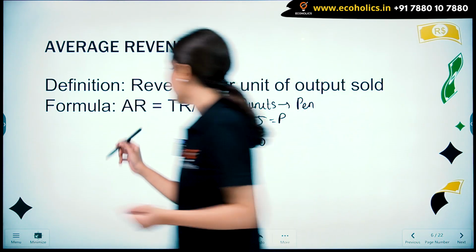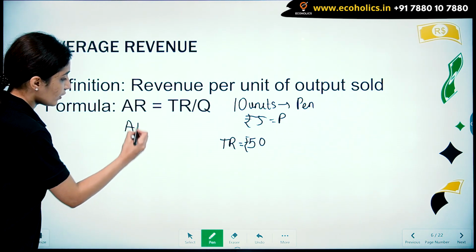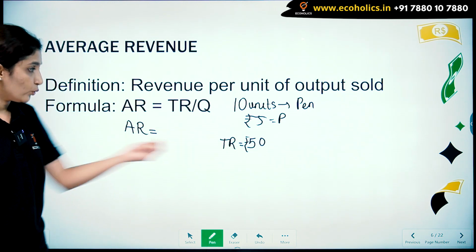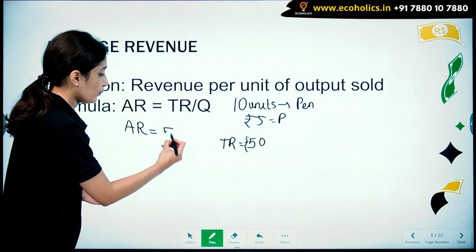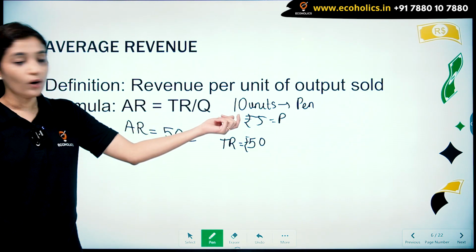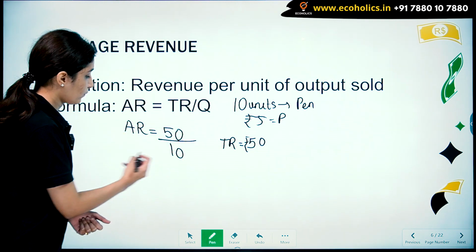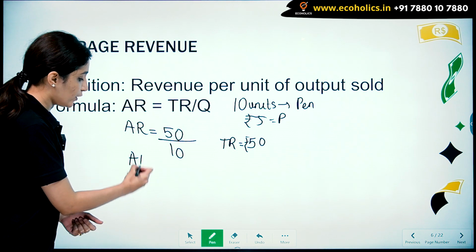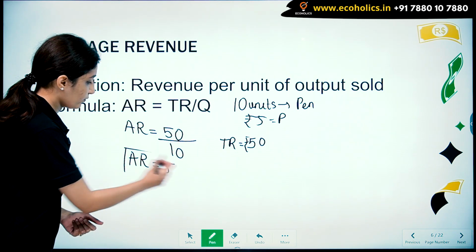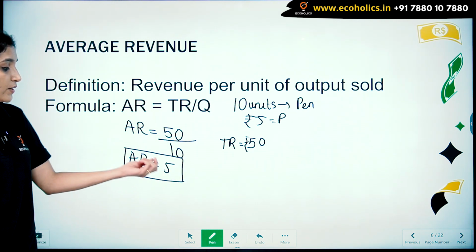So our average revenue will be equal to 50, that is our total revenue, divided by Q. So, how many units were sold? 10. So average revenue in this case is equal to 5. Right. So average revenue is equal to 5.